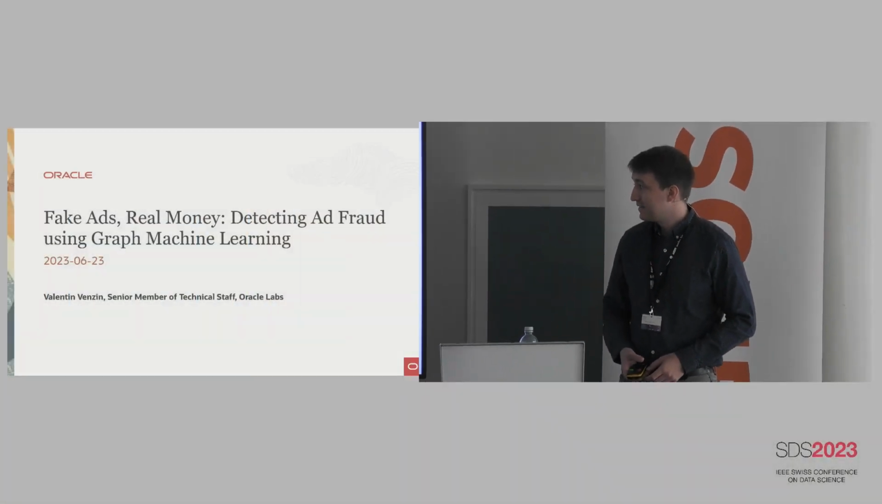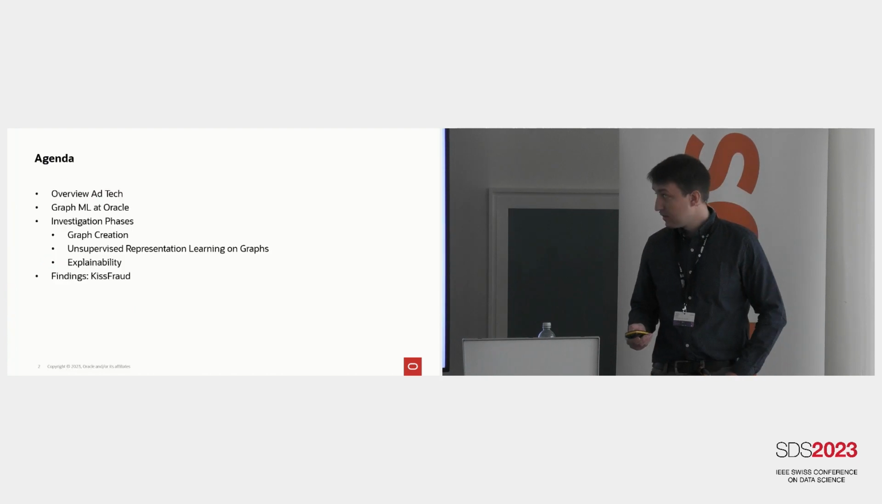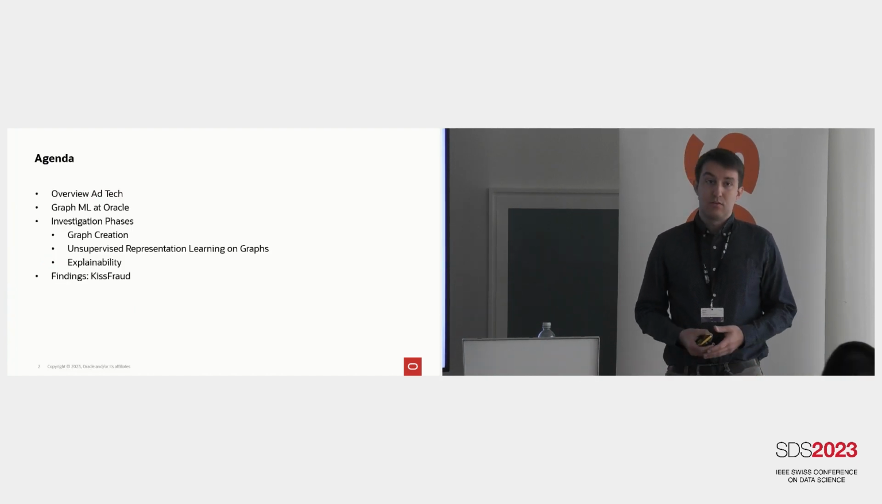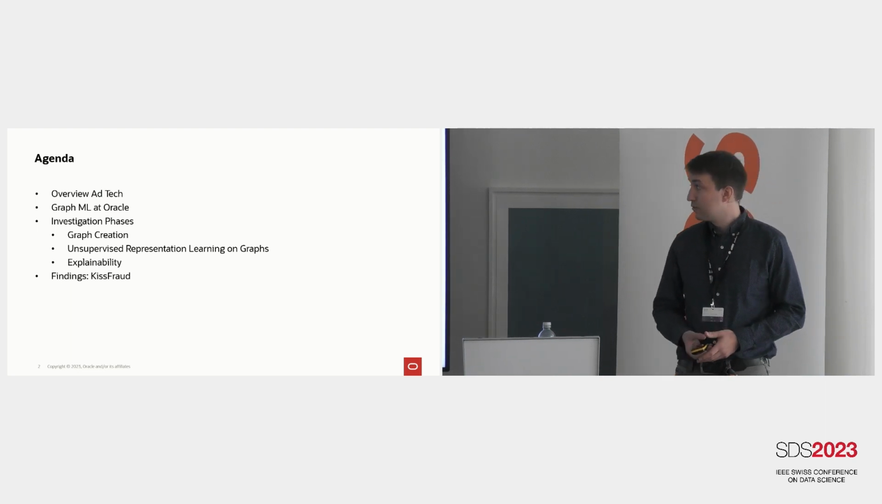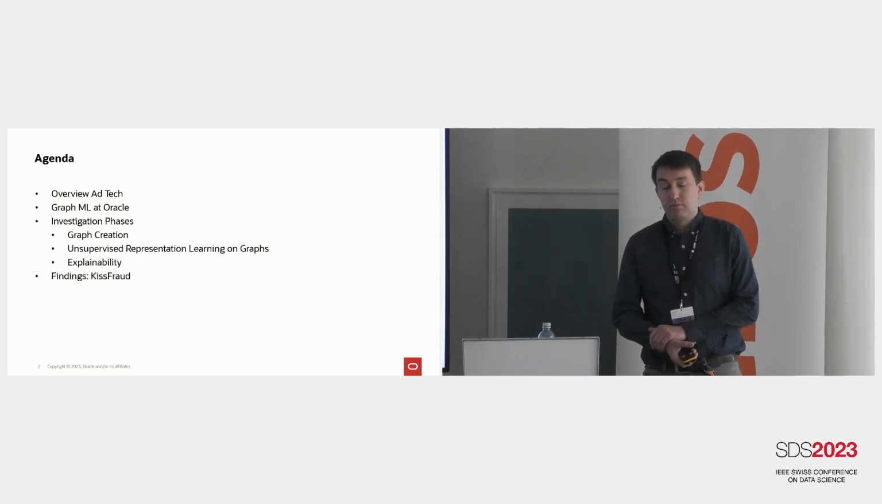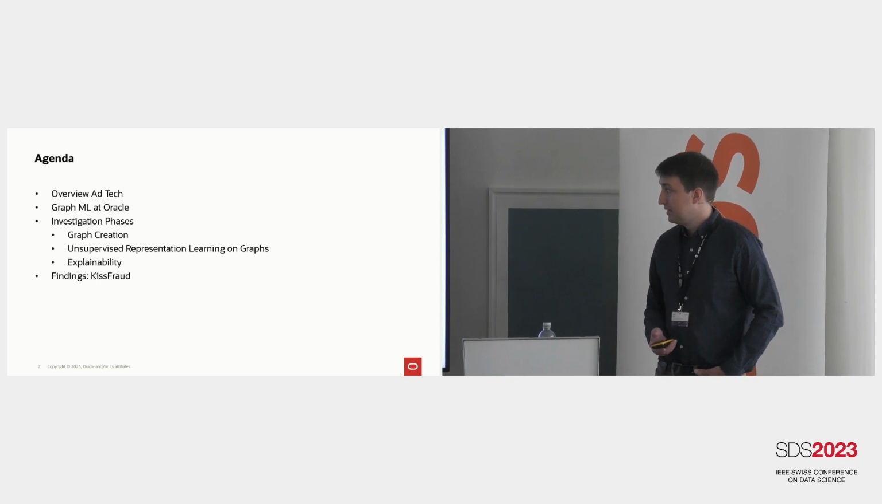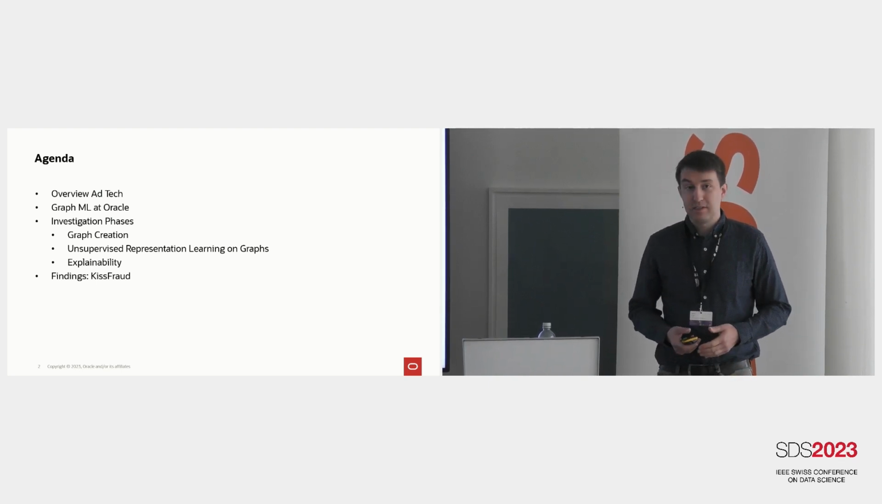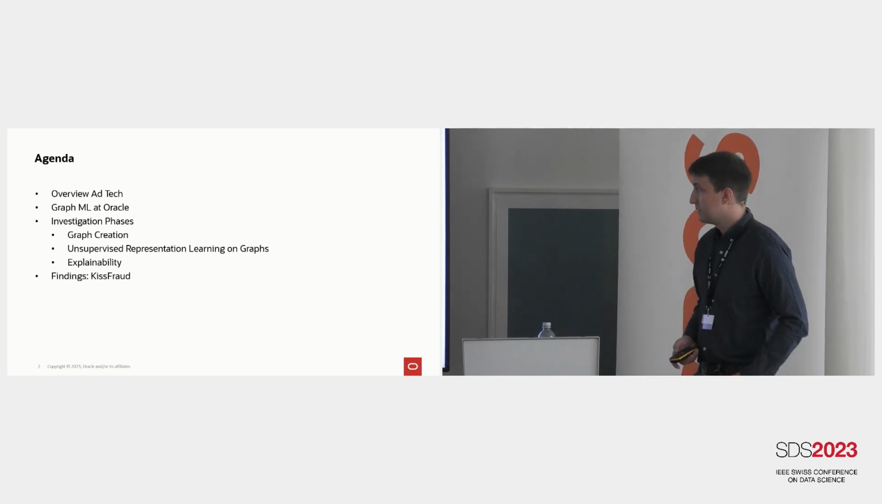Thank you, Klaus. Hello, everyone. My name is Valentin, and I will be talking about fake ads, real money, and how we use graph machine learning to detect ad fraud. So first, I will give a small overview over ad technology in general, and then talk a bit about graph and graph machine learning at Oracle. And then the main part will be how to use these technologies to detect ad fraud. And then finally, I will talk a bit about kiss fraud, which is one of the fraud schemes that we uncovered using these technologies.